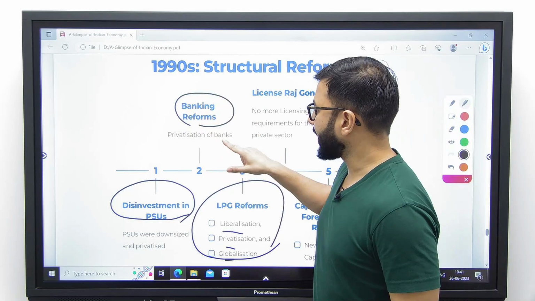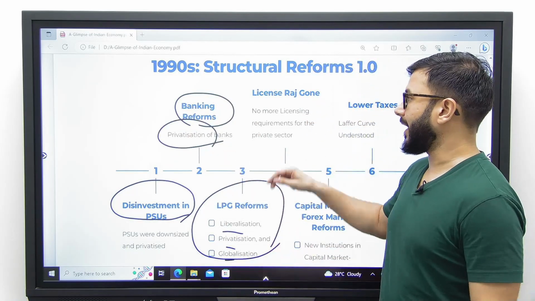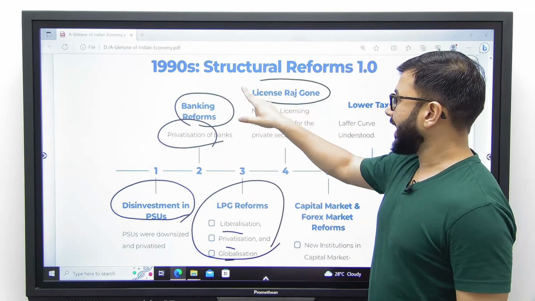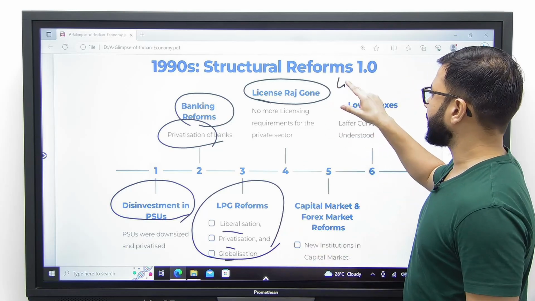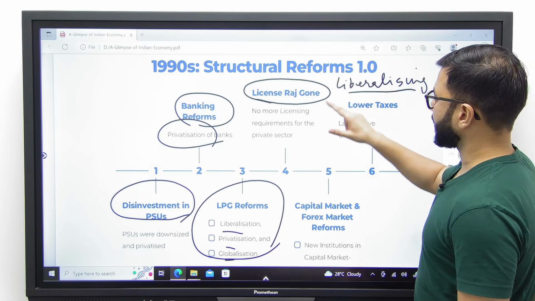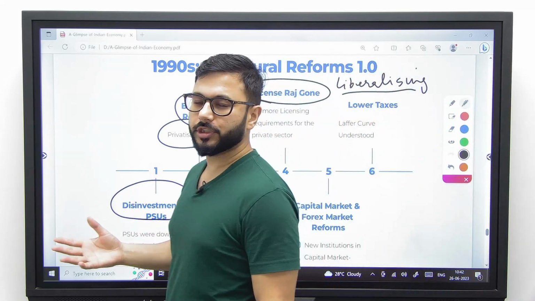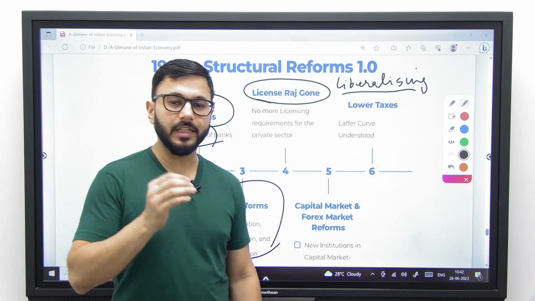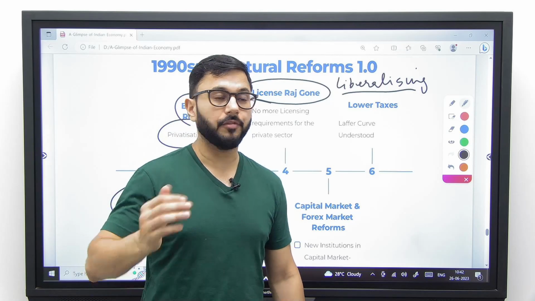We carried out banking reforms through privatization of banks, which is still going on. The license Raj system was gone, which is nothing but liberalization. Now, everybody in the economy was allowed to do whatever he or she wanted to do without having the need to take a license for everything from the government.